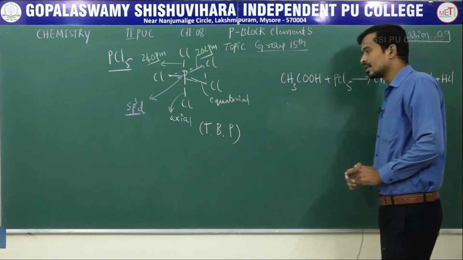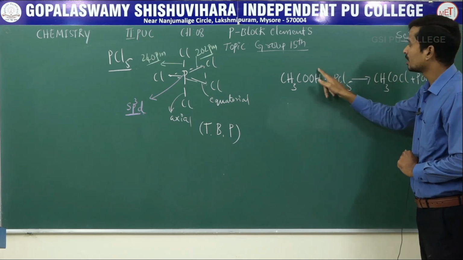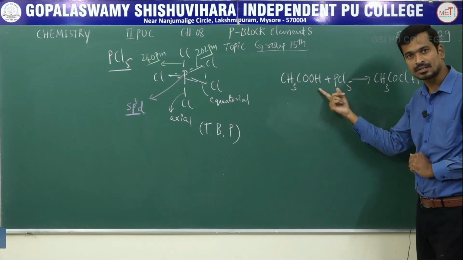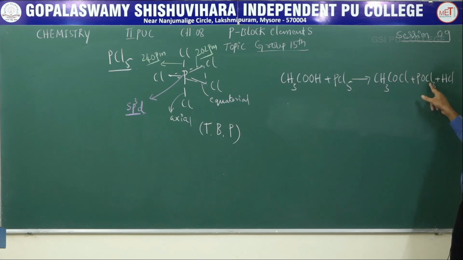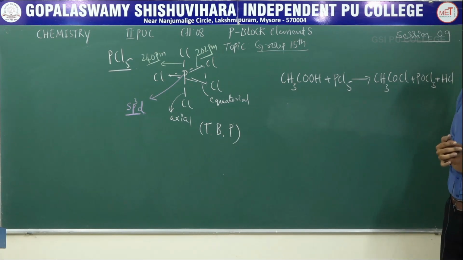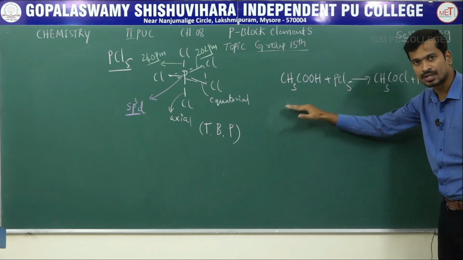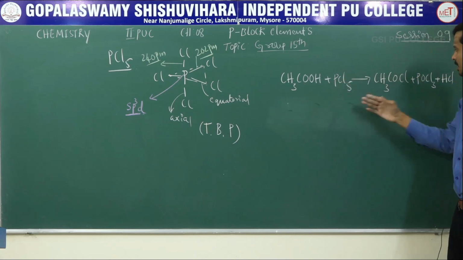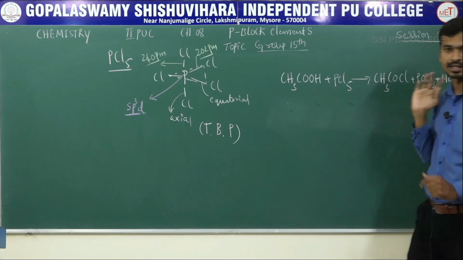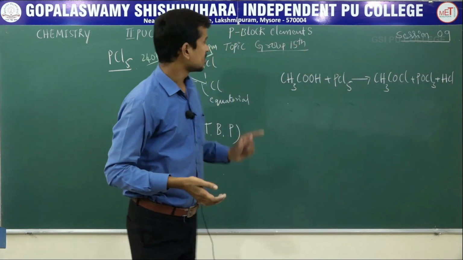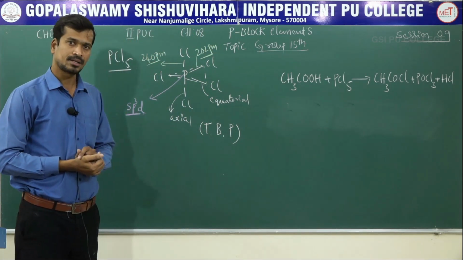Next, the chemical reactions of PCl5 are the same as PCl3. This is also the replacement of the OH group: acetic acid gives acetyl chloride plus POCl3 plus HCl. Write all the examples you wrote for PCl3, then C2H5OH with PCl5. Write the same as before, with extra POCl3 plus HCl: same reactions. Okay, this is about the phosphorus halides, phosphorus trihalides and pentahalides.